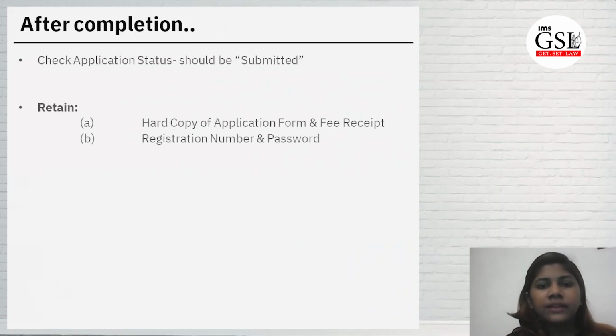Take a printout and registration number and password. Again, take a screenshot of it, mail it to somebody or mail it to your parents, and remember you have to keep it in record.